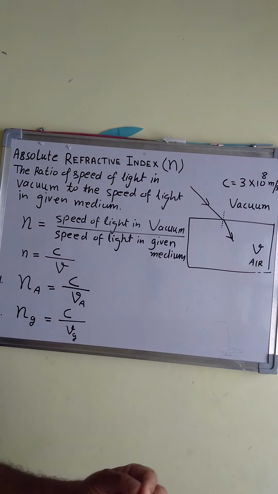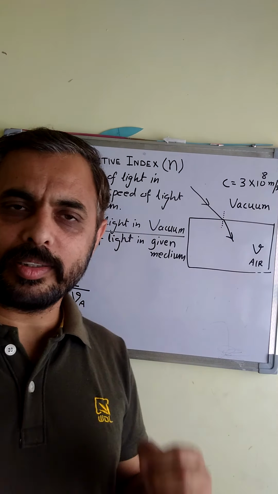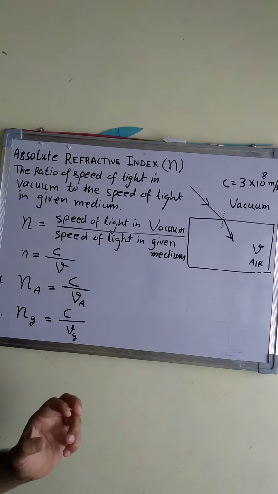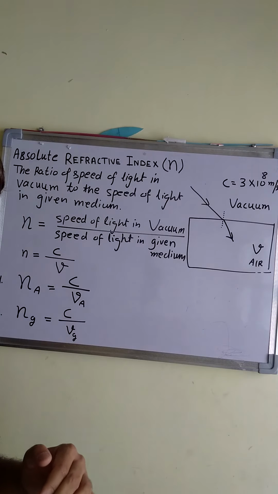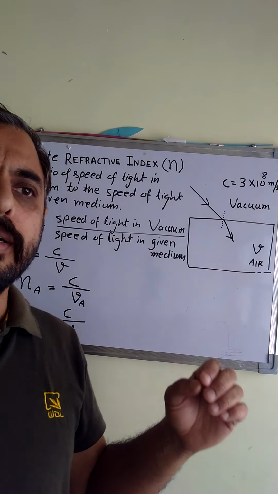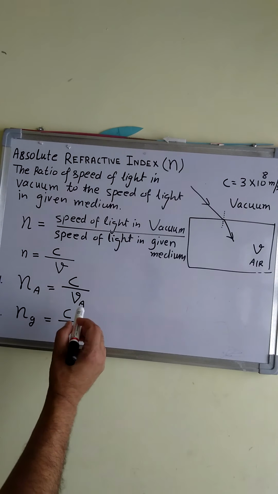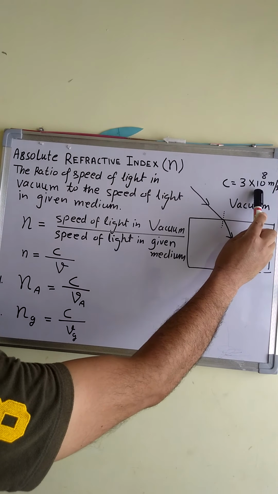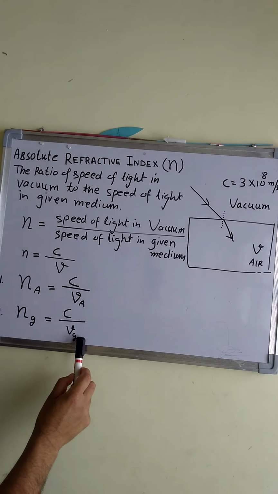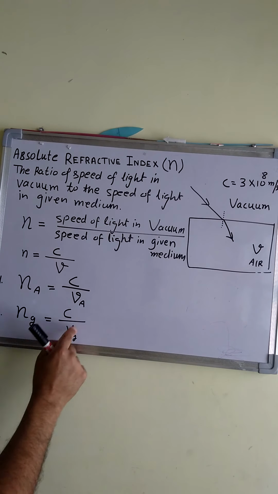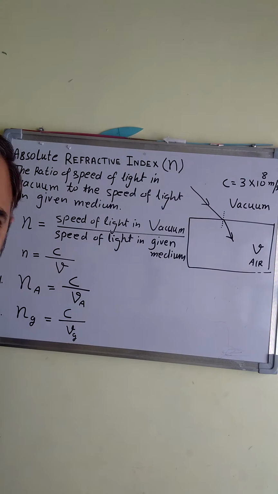So there are certain important facts also about refractive index. The first one is all transparent mediums in which light can travel have refractive index. Second, refractive index is always greater than 1. As numerator is C, its value is 3 into 10 raised to power 8. Denominator is always less than 3 into 10 raised to power 8. So overall the ratio has to be greater than 1.